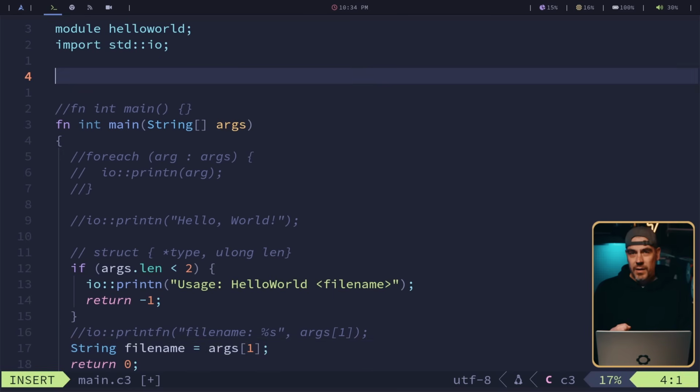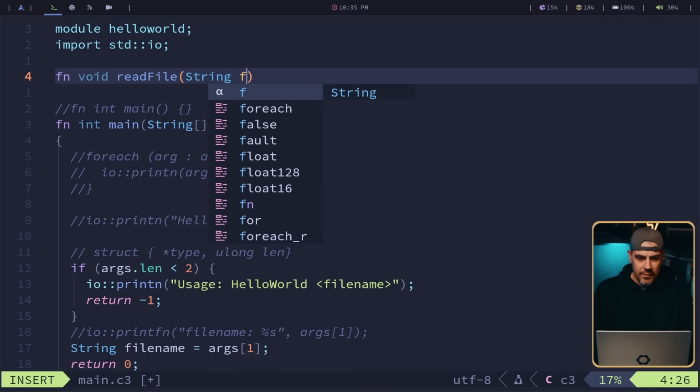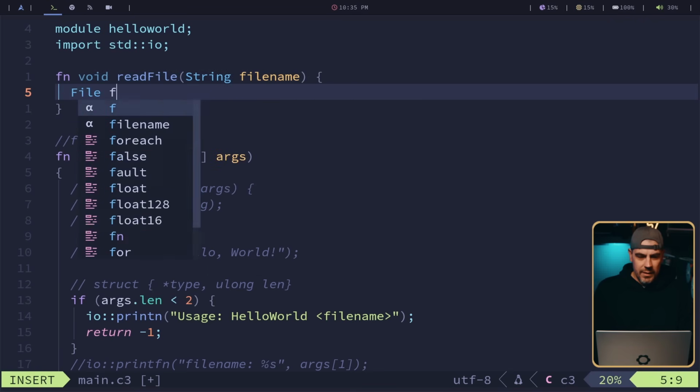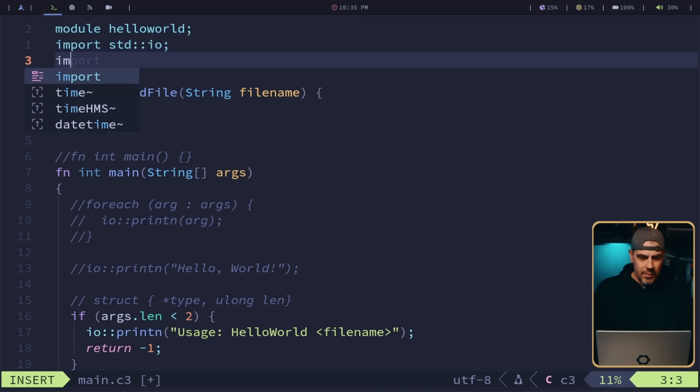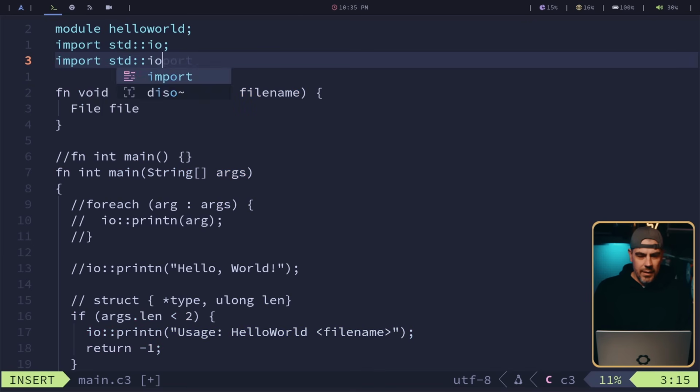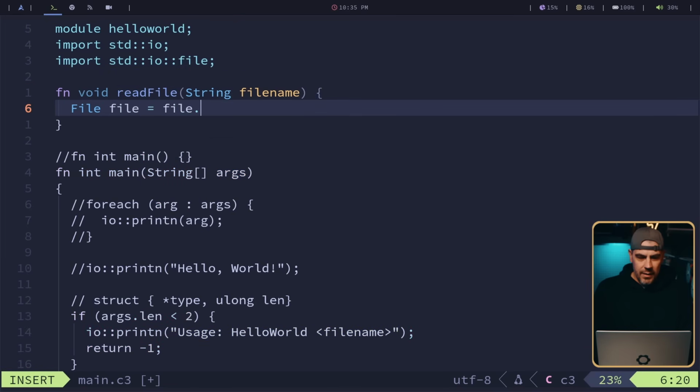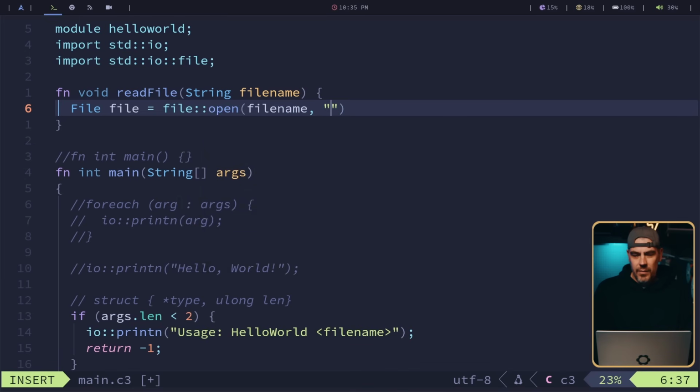Let's go ahead and make a function that will open our file and then read it. So we're going to do, we forgot fn, or I did, read file. It's going to take a string, call it file name. So it's a file type. I probably got to import, I think it's std io file. Seems about the right place. And it's file open, file name, and the attribute. So read, write, or whatever.